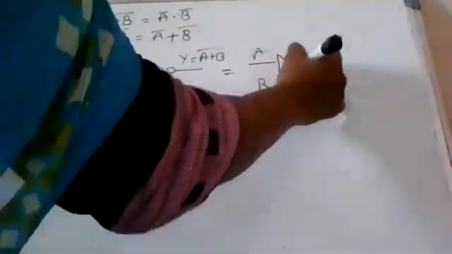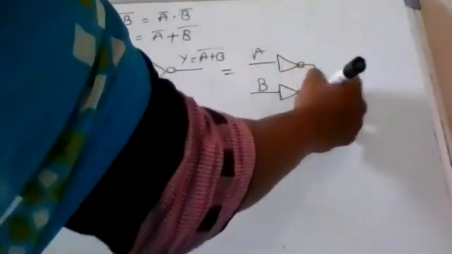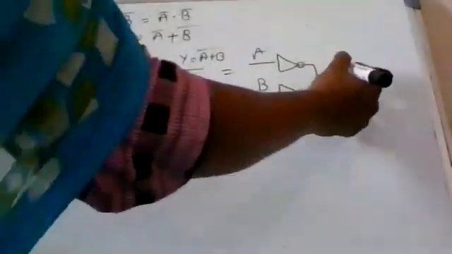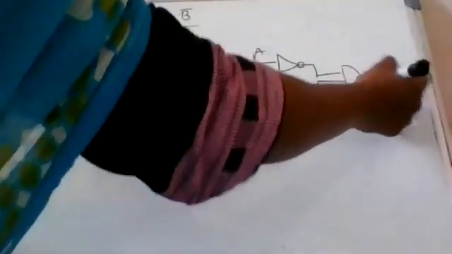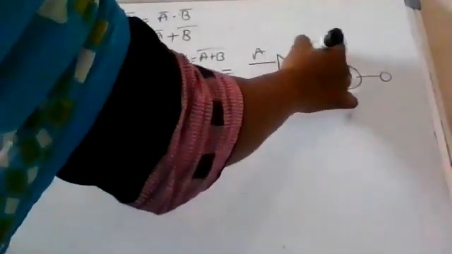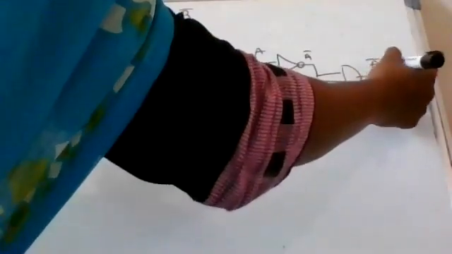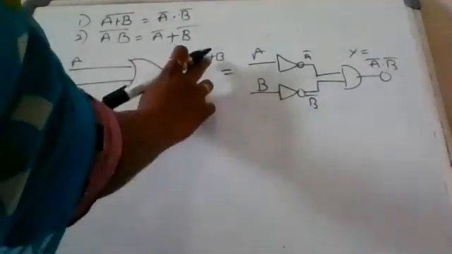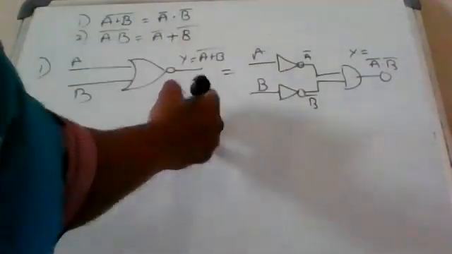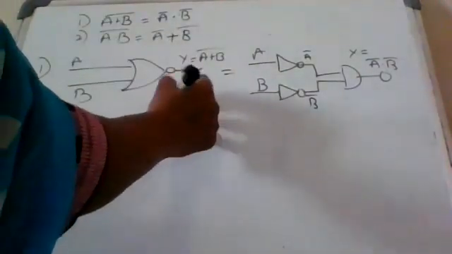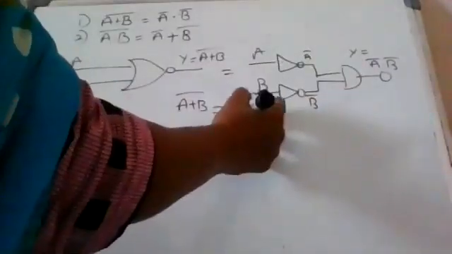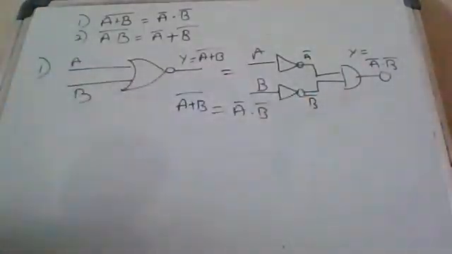Here we have dot. A complement, B complement. Here A complement dot B complement. Here output is A plus B whole complement. Here output is A complement dot B complement.